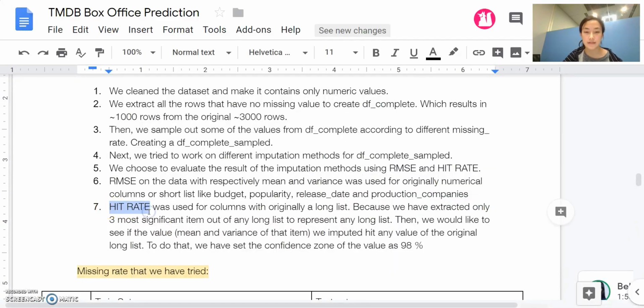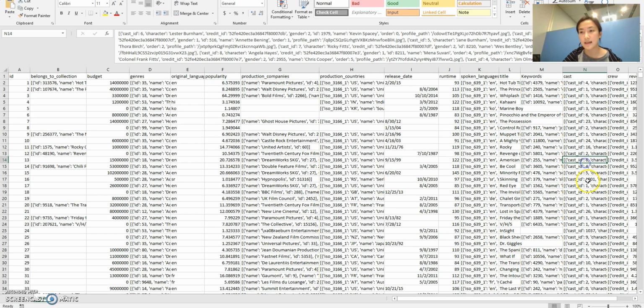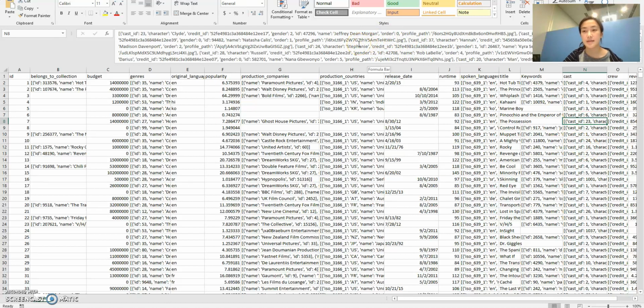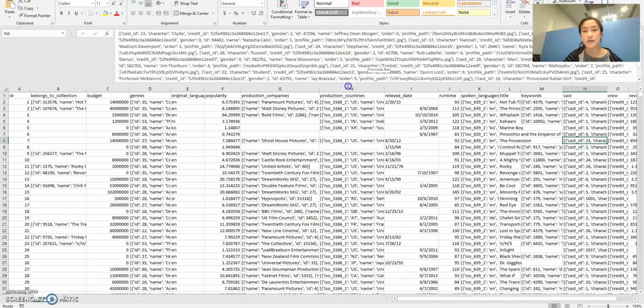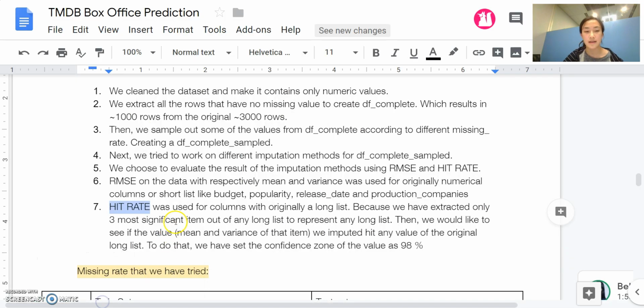And then we also have hit rates for those with a long list, like for example, keywords and cast or crew. Because, like I said, we have only sampled the 3 most significant casts from these kinds of lists. So it will be very unlikely that we will get the most significant cast just by doing those predictions. So out of the predicted value, we try to find out if our predicted value matches with that long list.